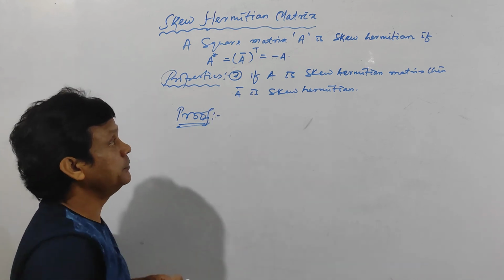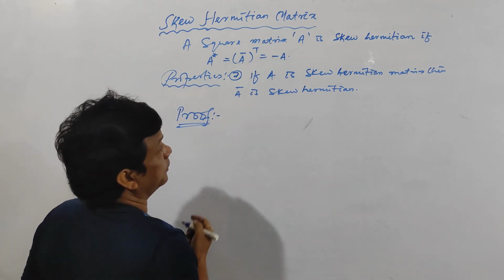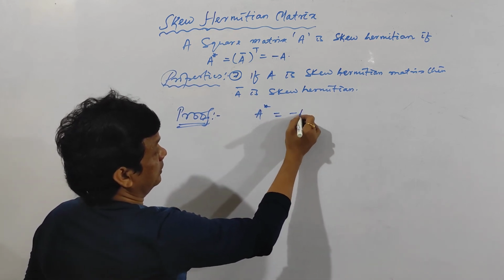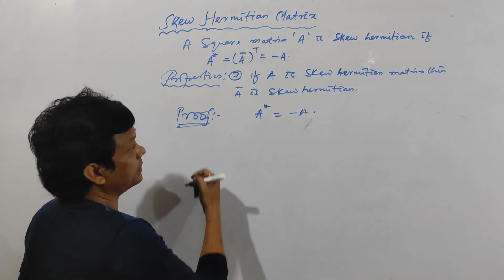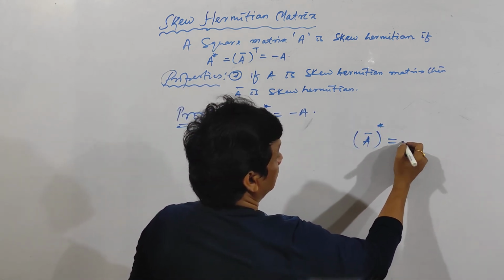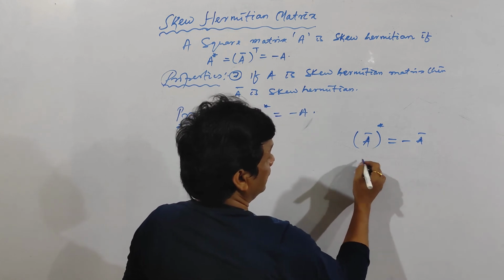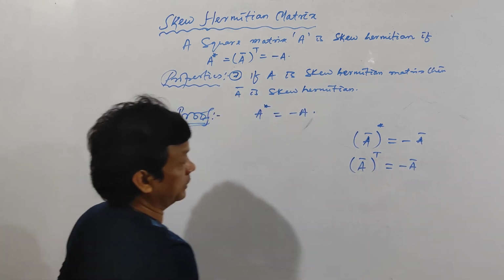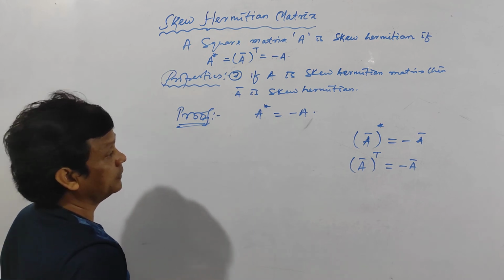See here. This property is the same as the last property of Hermitian matrix. Given A is skew Hermitian, that means A star is equal to minus A. And you have to prove A bar is skew Hermitian, that means we have to prove (A bar) star is equal to minus of A bar. That means (A bar) transpose is equal to minus of A bar. You have to prove this one. Clear?